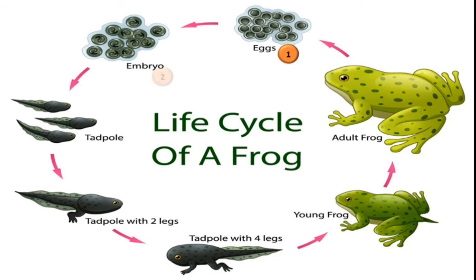In the sixth stage, you can see young frog have tail. Look here in the picture, young frog have tiny tail. But in the 7th stage, adult frog does not have tail. Its tail disappears when it becomes adult frog. What we have learned, the life cycle of a frog has 7 stages.